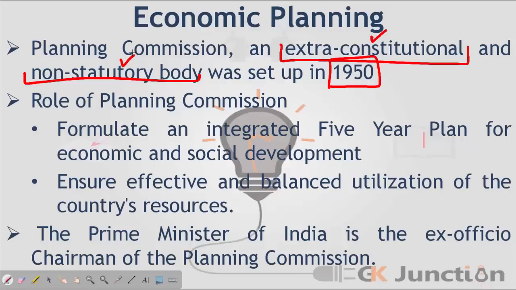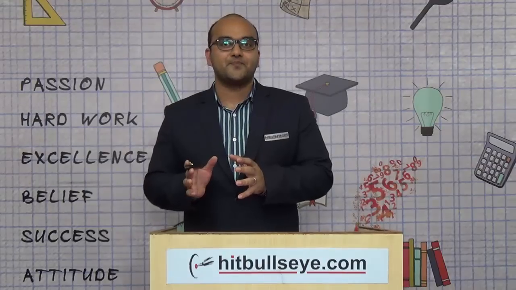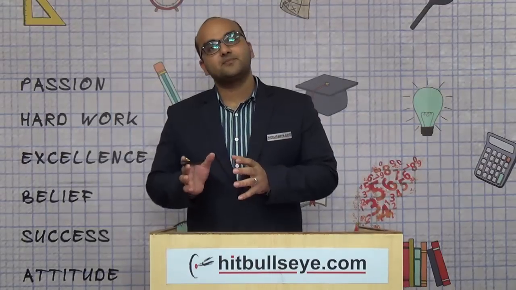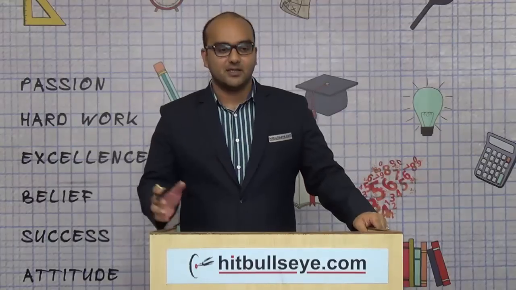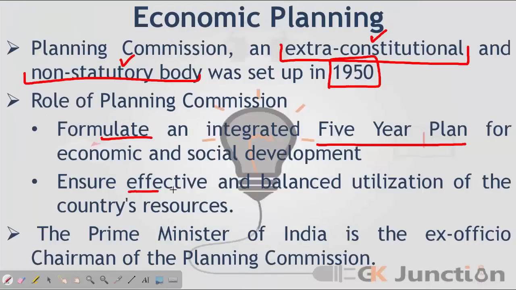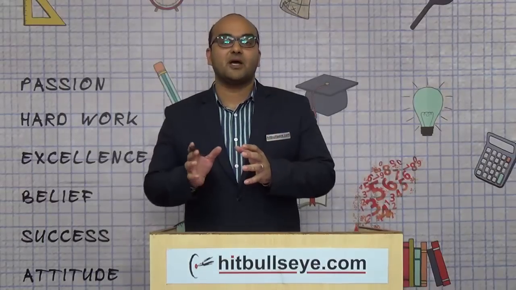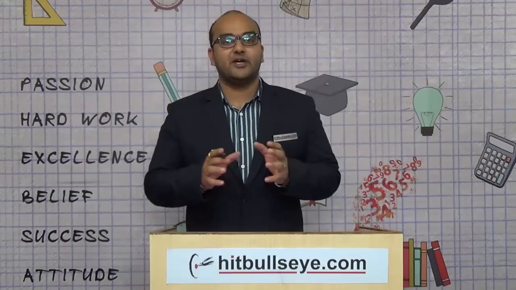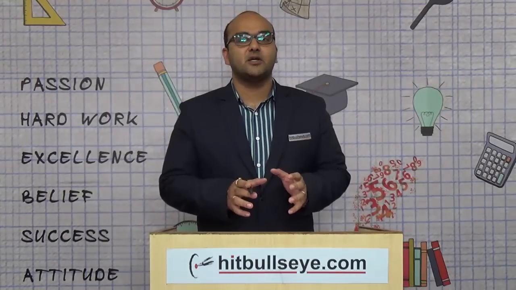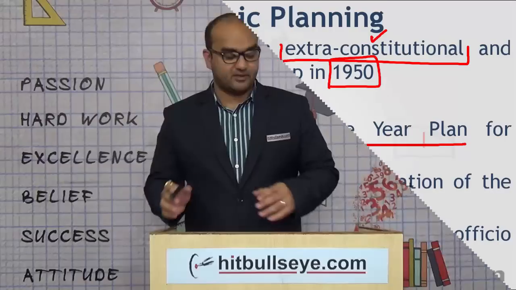So the Planning Commission performed the following functions. It formulated an integrated 5-year plan for economic and social development. It was a recommendatory body, which was responsible for formulating the 5-year plans for the Indian economy. The objective of this 5-year planning was to ensure effective and balanced utilization of the country's resources. So it would be responsible for allocating certain funds to various states, to various projects, to various government schemes, etc.